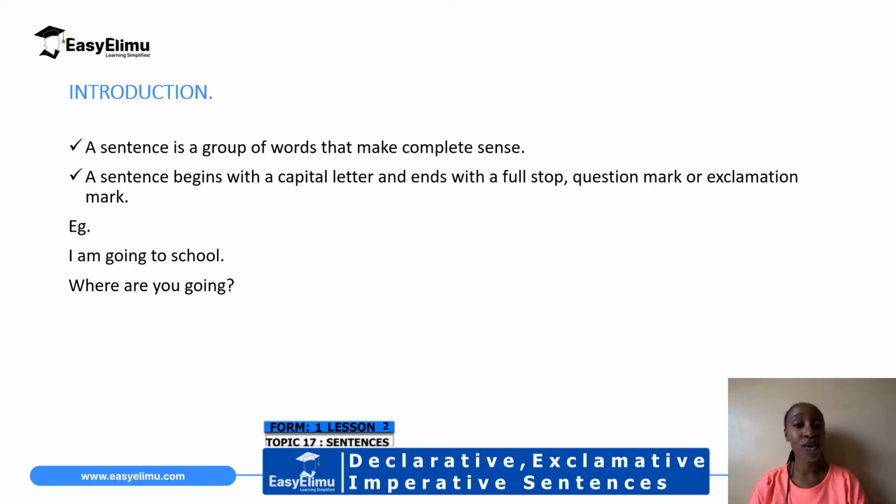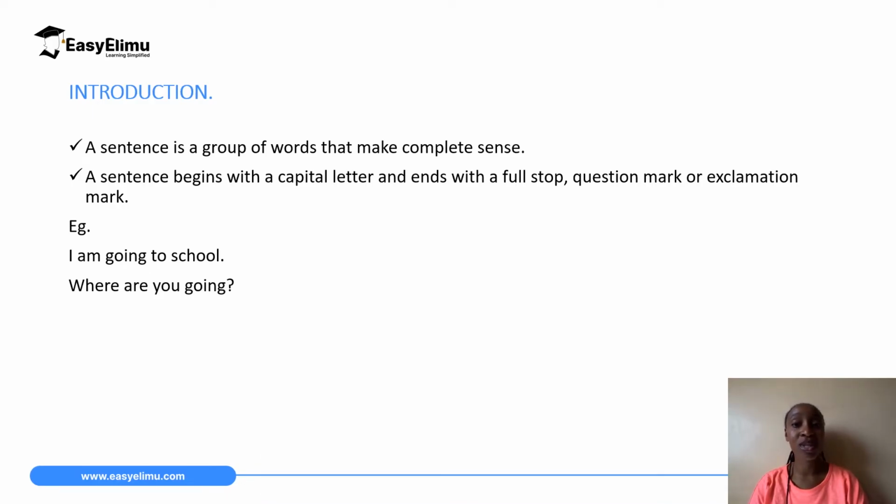A sentence always starts with a capital letter and ends with either a full stop, a question mark, or an exclamation mark. For example, I am going to school. That is a sentence. Where are you going? That is also a sentence, but it is a question, so we end with a question mark.